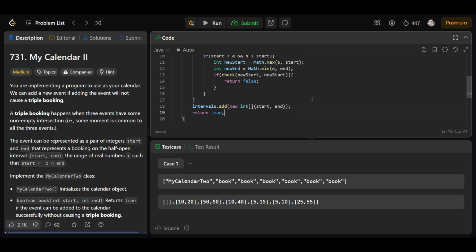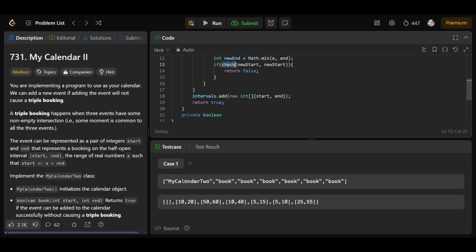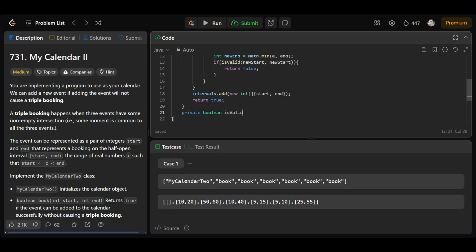Now let's write this function, that is private boolean, let's call it isValid, with int start and int end.